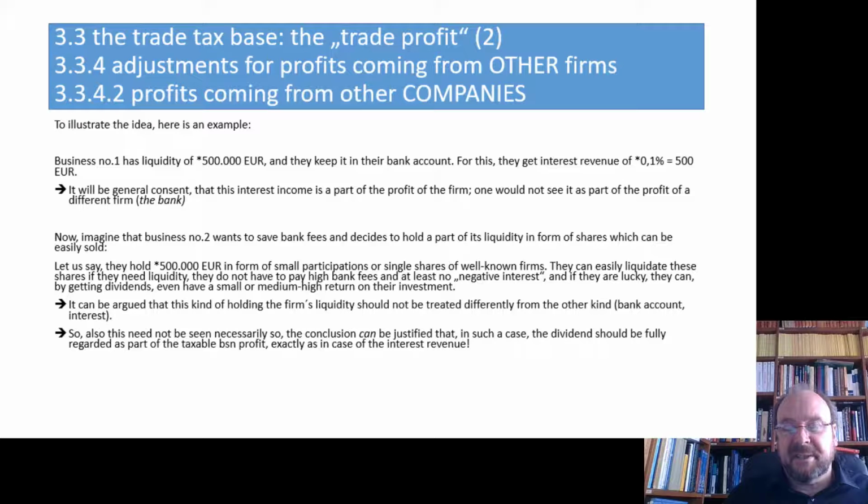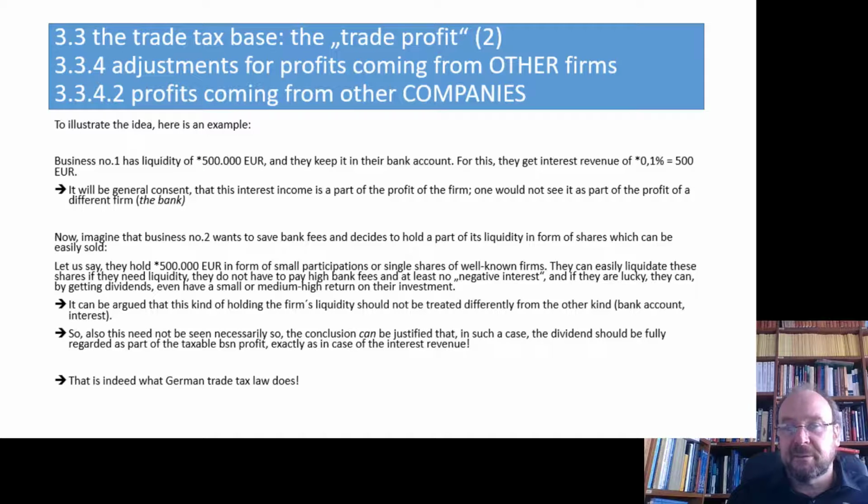So you can say, again, not a necessary conclusion, but a potential possible one, that if you tax interest revenue in full in the trade tax, you should also include dividend revenue from such a liquidity investment in full. And that is what the German trade tax law decided to do. Dividends coming from small participations, in the extreme case from single shares, are not exempted, but on the contrary, they are fully taxed. So even if there was a tax exemption under the income tax law, it's fully reversed.